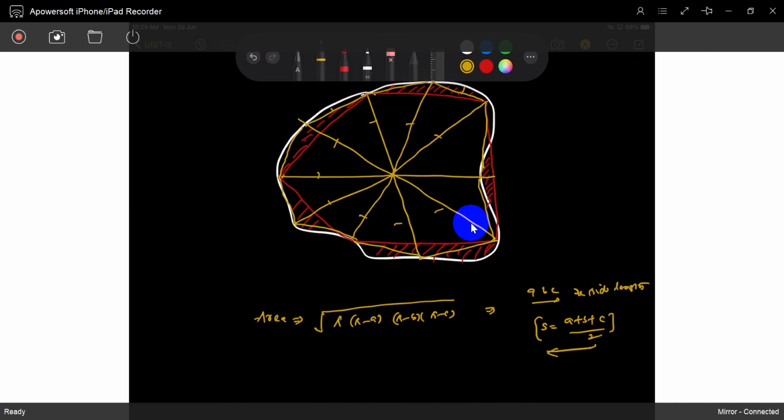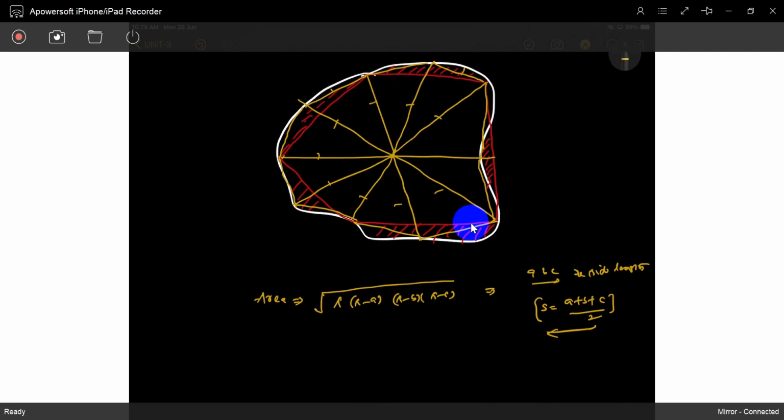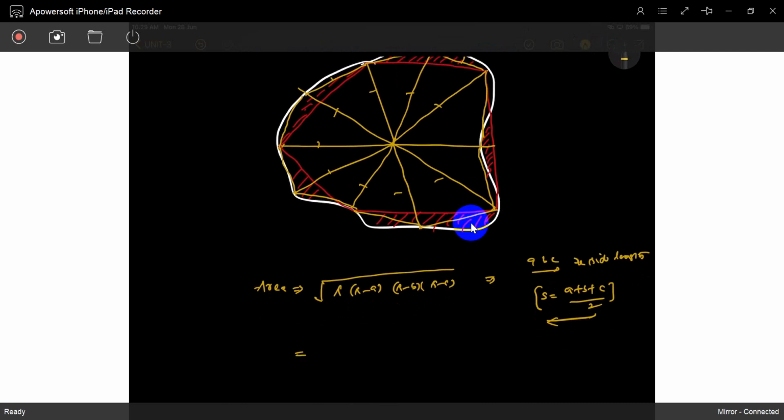Otherwise, if you know the angles, the area is half into AB sine capital C, which is equal to half into BC sine capital A. If you know any one angular measurement, the remaining two sides are known, so you can find it like this. This is a very small step. No need to do problems. You can divide into a number of sub-triangles and find the area.